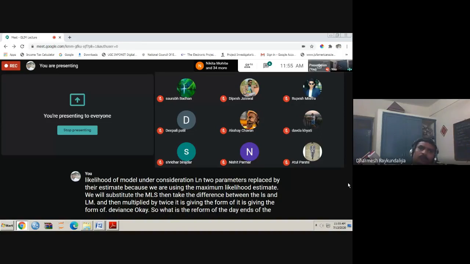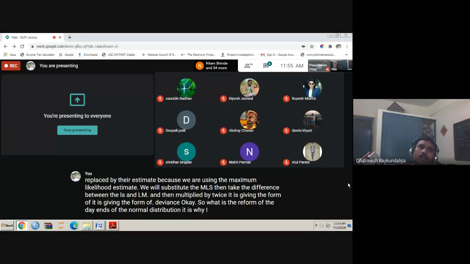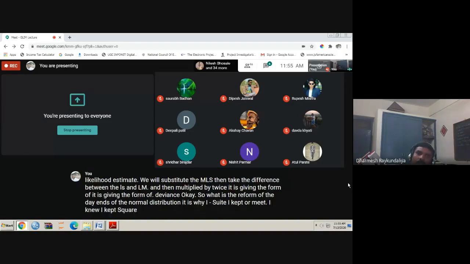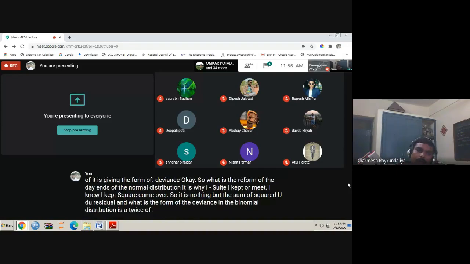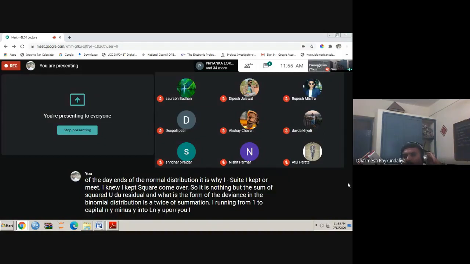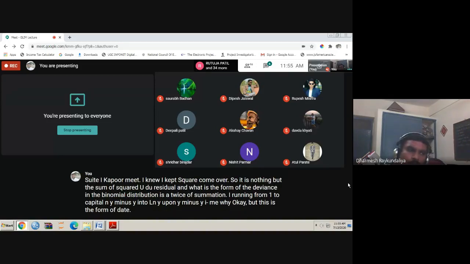Okay, so what is the form of the deviance of the normal distribution? It is the sum of (yi minus mu i cap) square, so it is nothing but the sum of squares due to residual. And what is the form of the deviance for the Poisson distribution? It is twice the summation i running from 1 to N of yi ln(yi upon mu i) minus (yi minus mu i). Okay, so this is the form of the Poisson deviance.